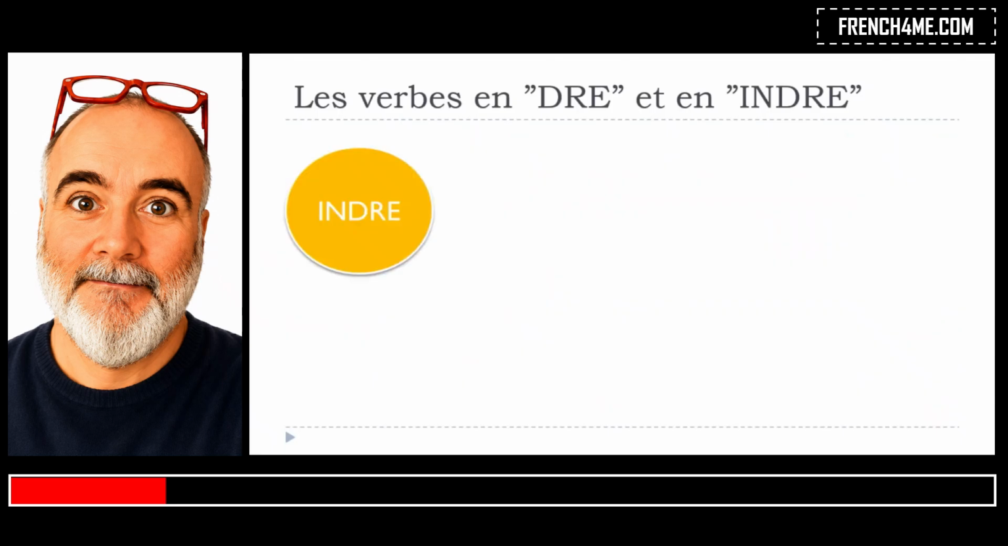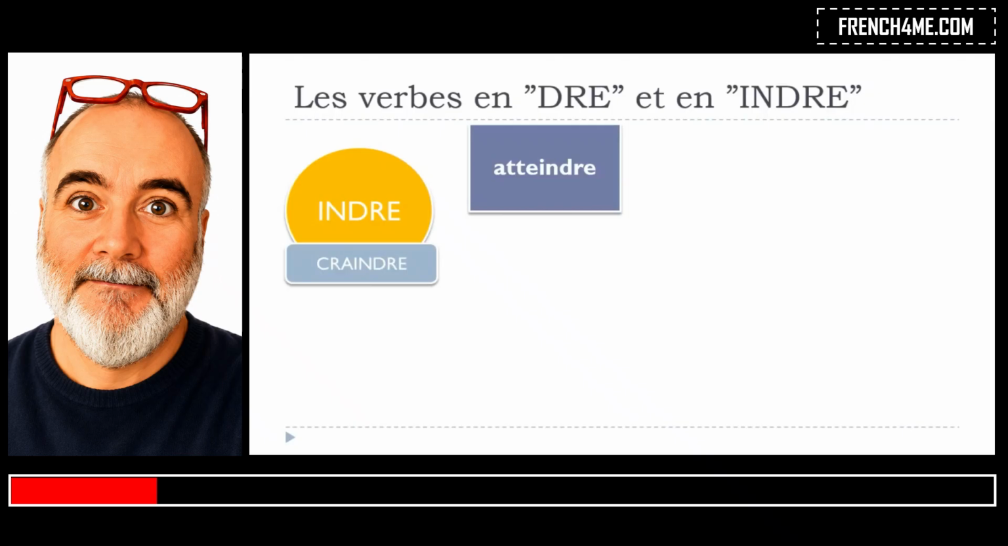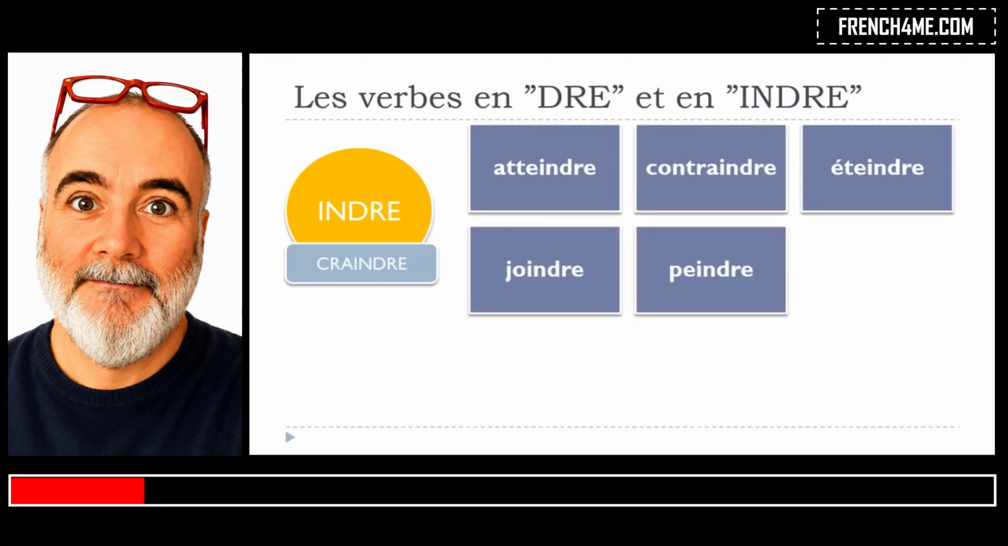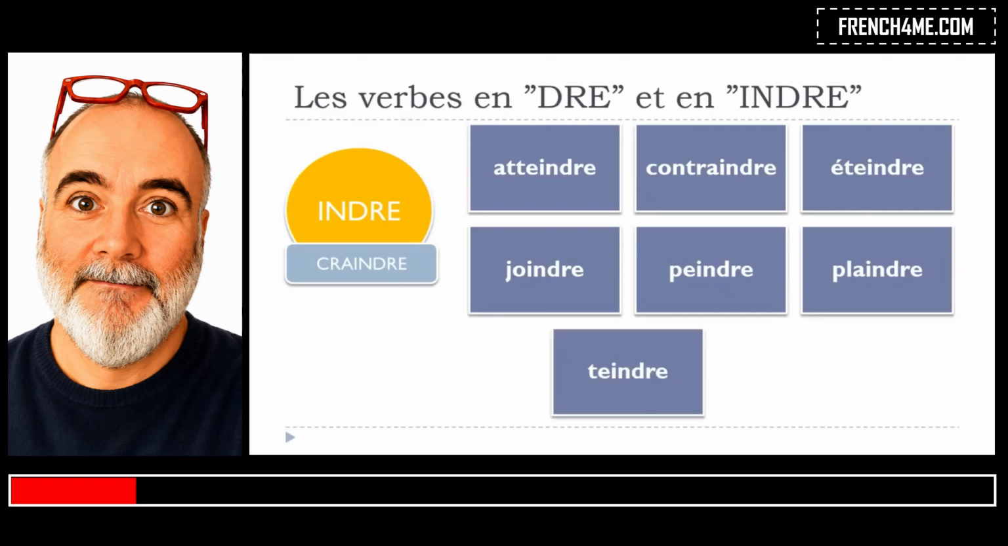And of course, we'll see a few verbs that will be conjugated like craindre, and they are atteindre, contraindre, éteindre, joindre, peindre, plaindre, teindre, and a few others. Let's see what they mean.